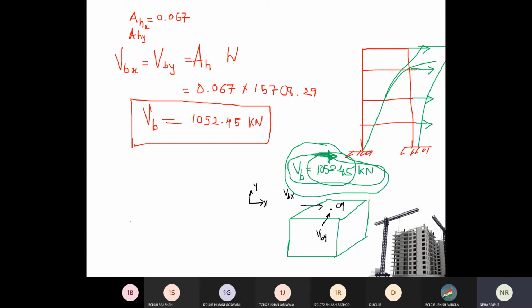Right, so next what you need to do is you need to distribute this base shear into corresponding floors. Right, so a distribution કેવી રીતે થાય?